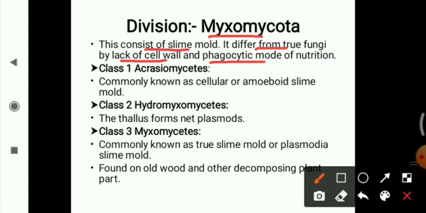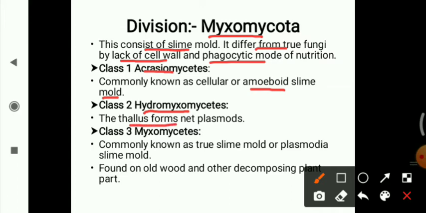It includes 4 classes, such as Acrasiomycetes, commonly known as amoeboid slime molds. Whereas in Hydromycetes, the thallus forms net plasmodia.